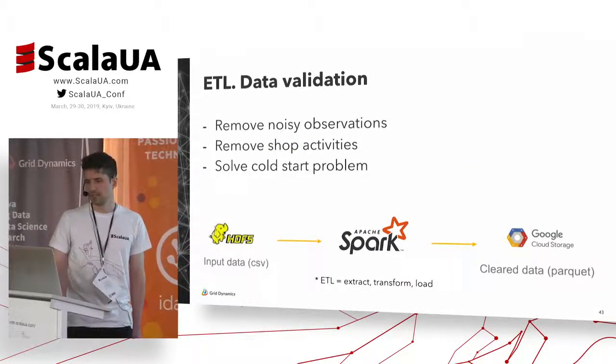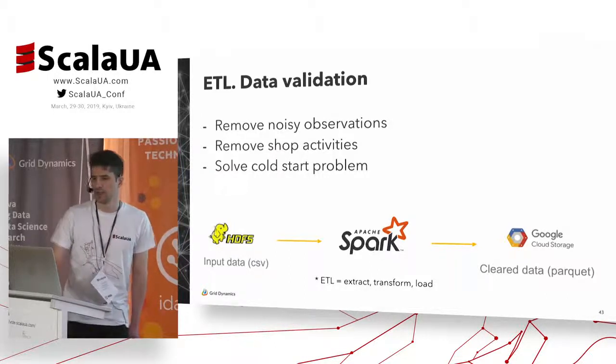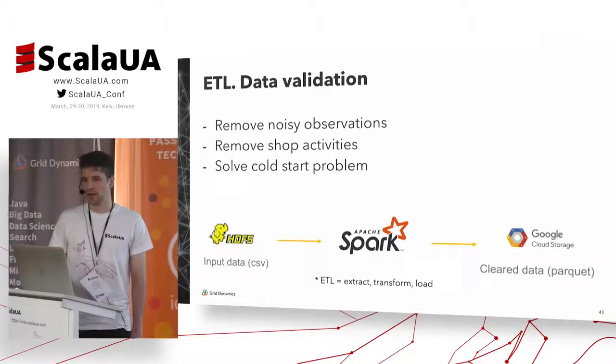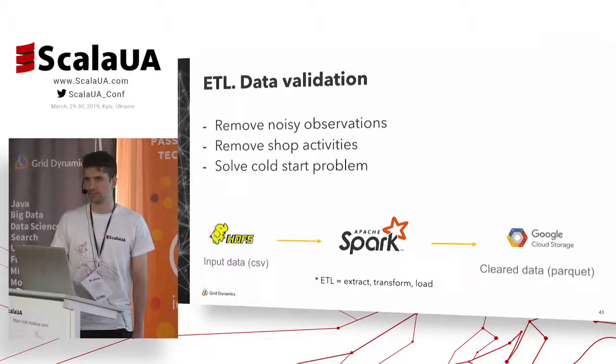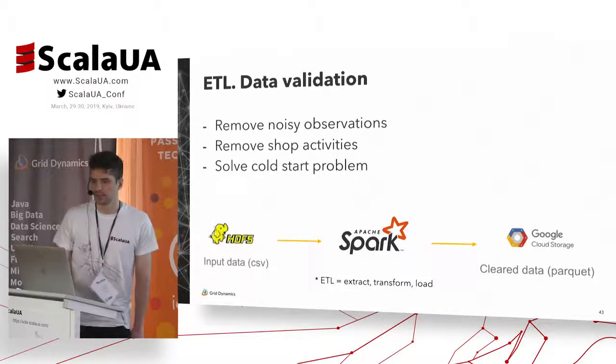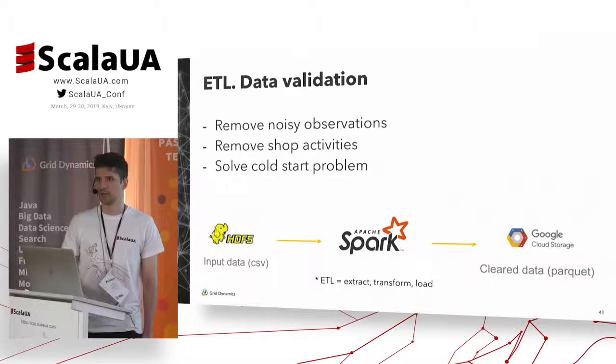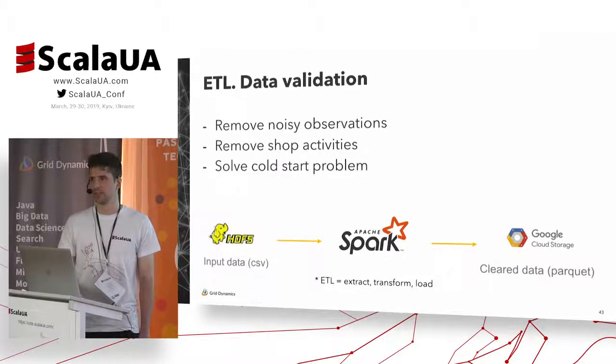ETL? In this stage we want to clean the data. We want to filter out the information which can hurt our model. For example, we want to filter out the users which have just too little information, or again, if we are making a recommendation system for a department store, there might be smaller retailers which can just buy everything in our system and then try to sell it on their side. This kind of information hurts our model and we want to filter it out.